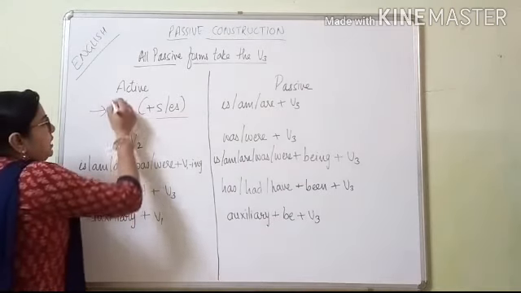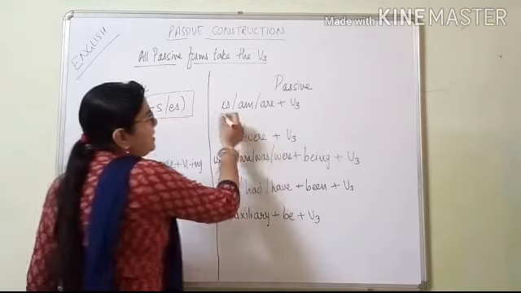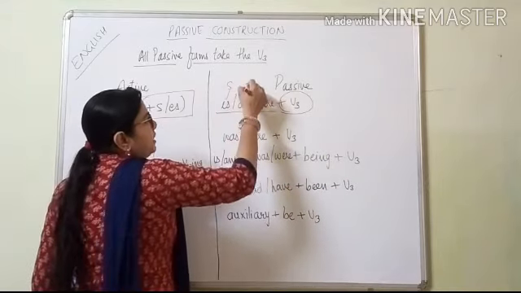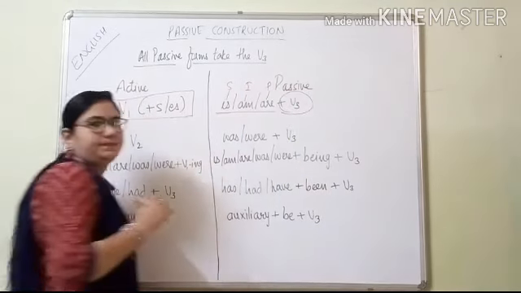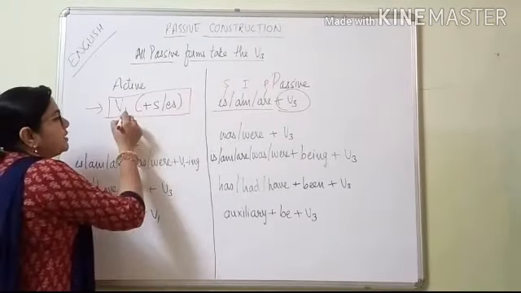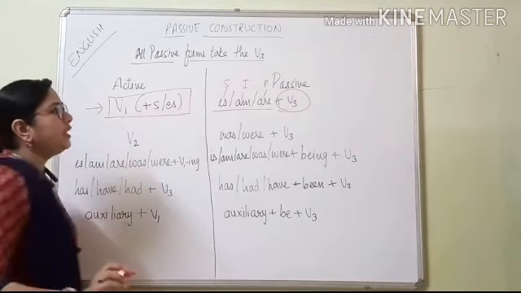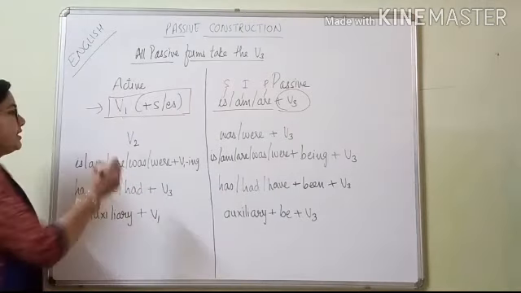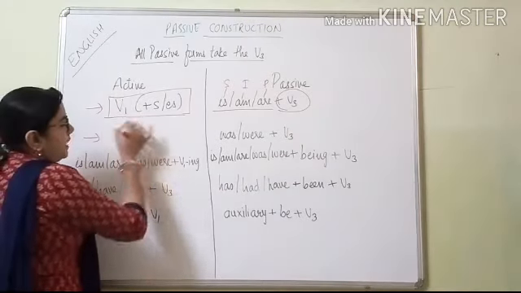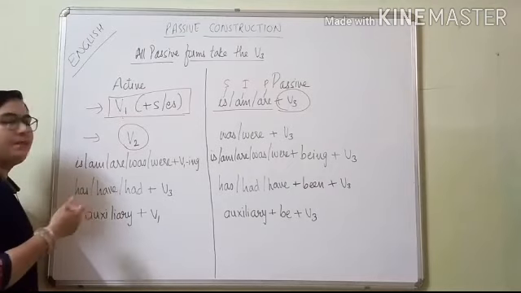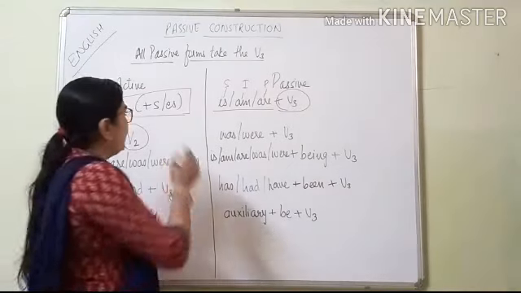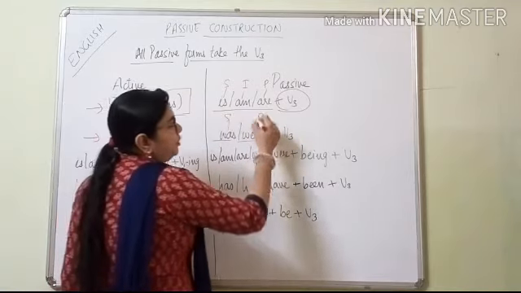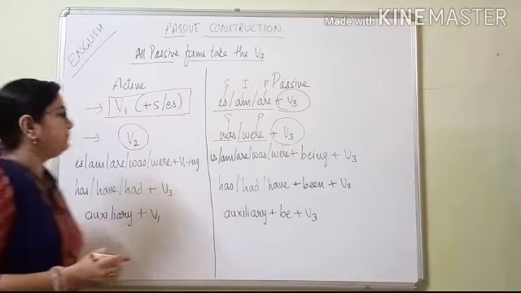So instead of these V1 plus S or ES, you will give is, am, are plus verb's third form. Is is for singular, am with I, and are with the plural. Okay. So if it is verb first form plus S or ES, then you will keep is, am, are plus verb's third form. If the sentence is in verb second form, in the past tense, then what will you do? Instead of verb second form, you will keep either was or were, was for singular, were for plural, plus verb's third form.